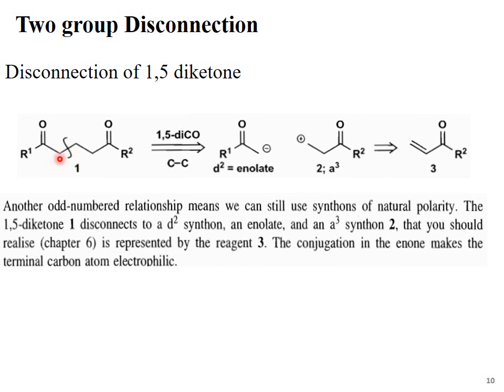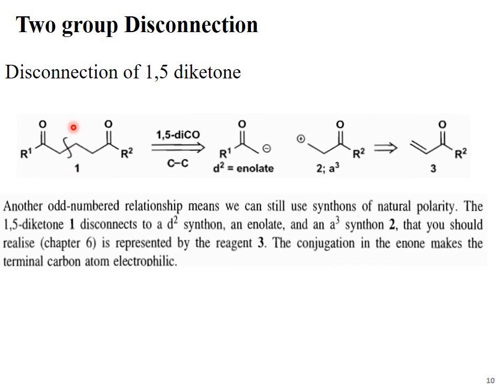When the beta bond is cleaved, it means the bond present between carbon number 2 and carbon number 3 is cleaved. I am numbering the 1,5-diketone from the left. The left carbonyl carbon is carbon number 1, then this alpha carbon is carbon number 2, and this carbon is carbon number 3. So we can say the beta bond is cleaved. Why is it beta? I am saying beta bond because it is present between carbon number 2 and carbon number 3.